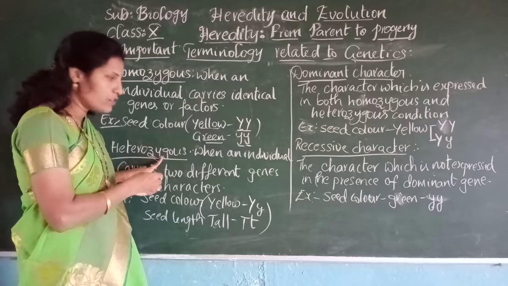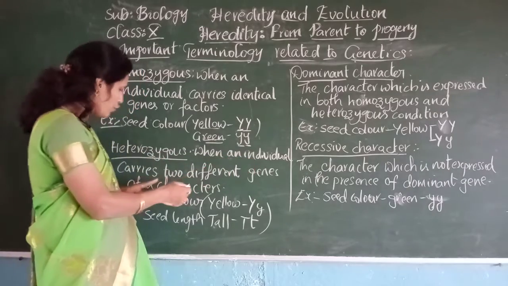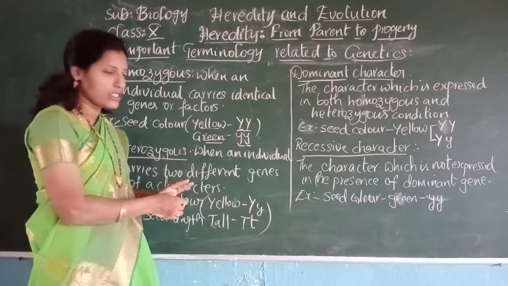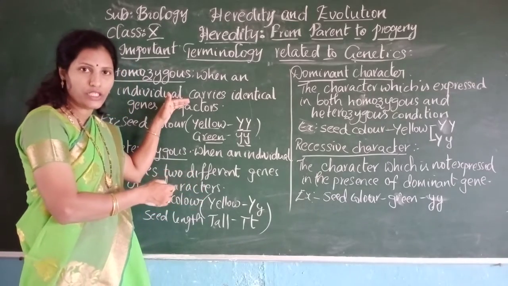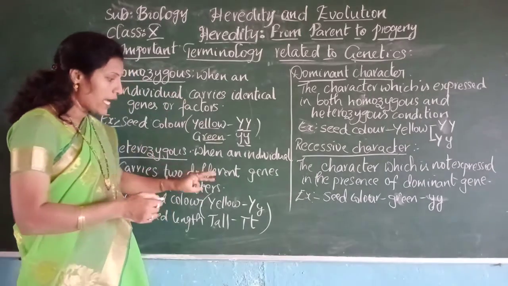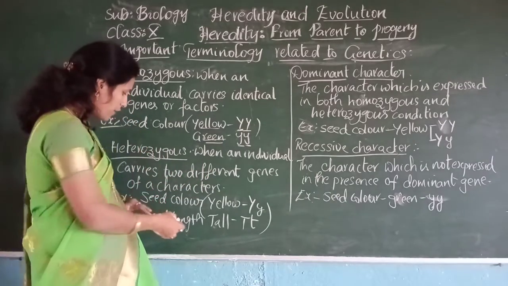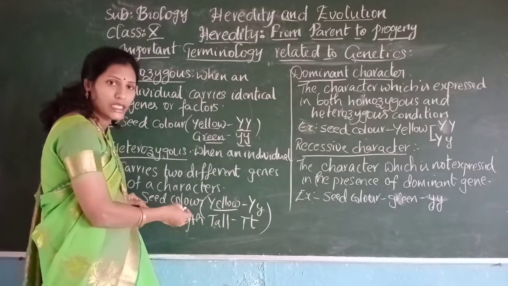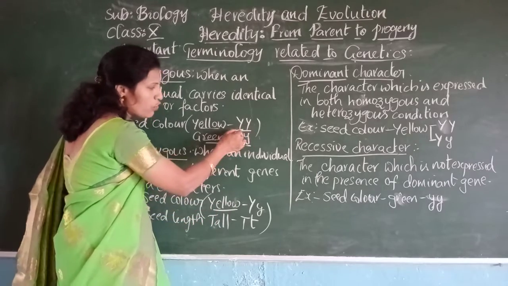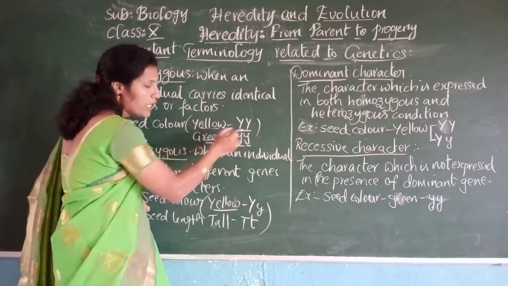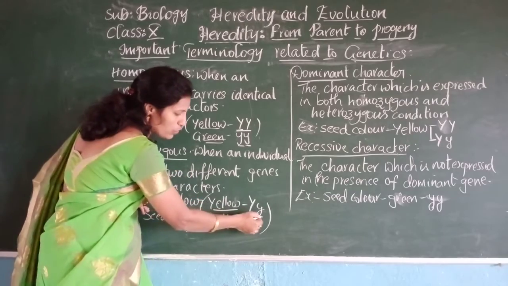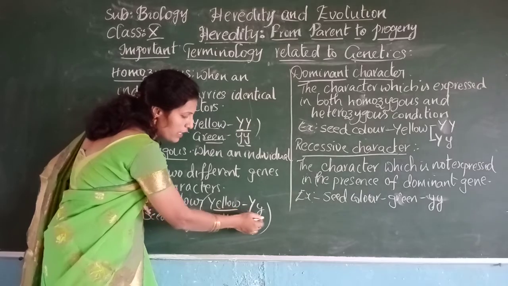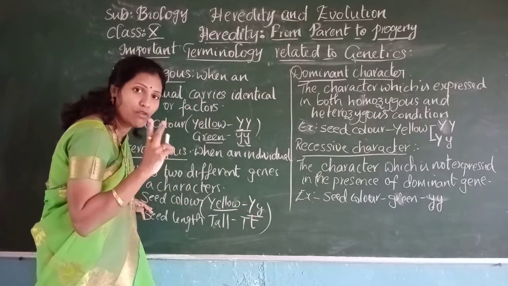What is heterozygous? We'll see. When an individual carries two different genes of a character. So this is opposite to the homozygous condition because they are carrying two different genes. For example, the same seed color: yellow seeds may show the homozygote condition, that is both capitalized, and they can also show their character in the heterozygous condition, when they are carrying two different types of contrasting genes.